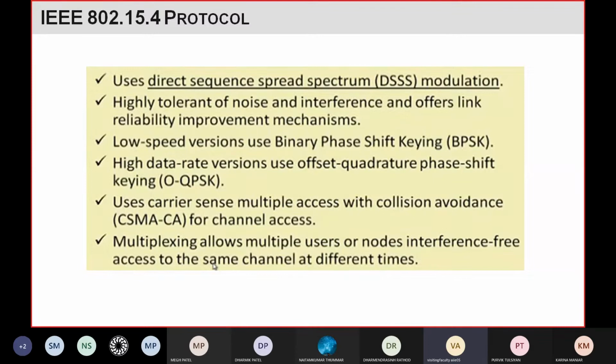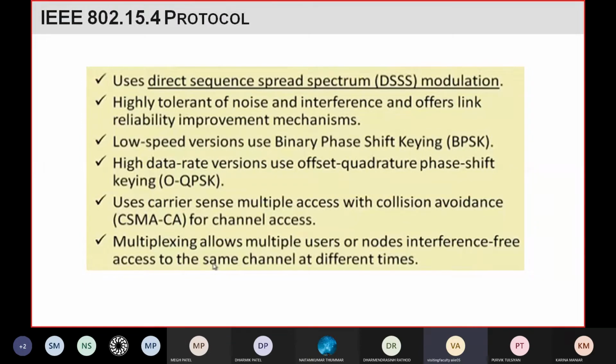For that sharing purpose, a technique is used which is called multiple access. Whenever you have more than one device accessing the same channel, you have to use a technique called multiple access. Different kinds of multiple access techniques are there. In some cases it uses time division multiple access, in some cases frequency division multiple access. Here it uses carrier sense, so different carriers are used for different users, right?